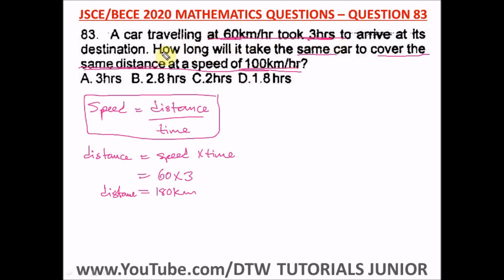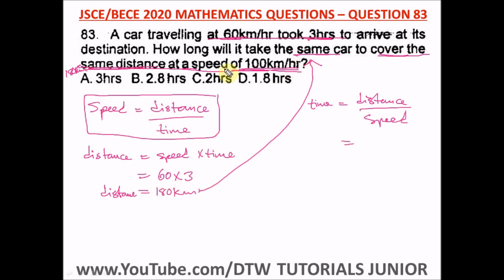Okay, so the question says, how long will it take the same car to cover the same distance at a speed of this? So we now have the distance to plug into here. The same distance here is 180 kilometers. So we have to find time, and making time the subject of the formula, time is equal to distance over speed. When you make time the subject, take time up, bring speed down.